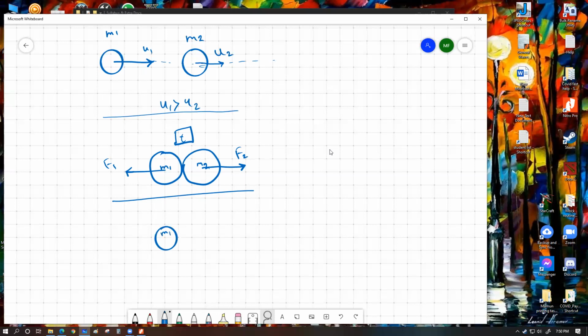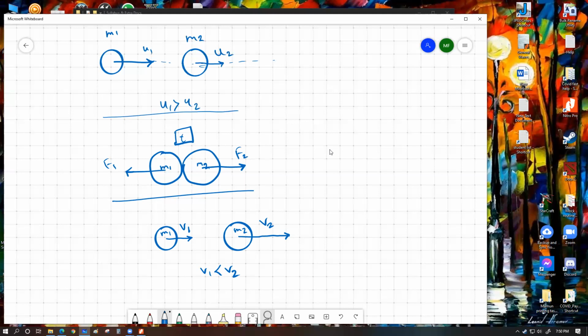So this is our M1 and this is our M2. M1 keeps on moving in the same straight line with the final velocity of V1, whereas M2 keeps moving in the same straight line with the final velocity of V2. And in this case, V1 is smaller than V2. And obviously for this whole scenario, you need to understand that the acceleration of M1, A1, happened towards the left, and the acceleration of M2, let's say A2, happened to the right.